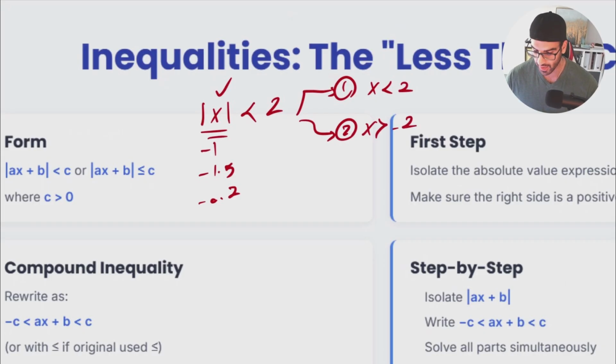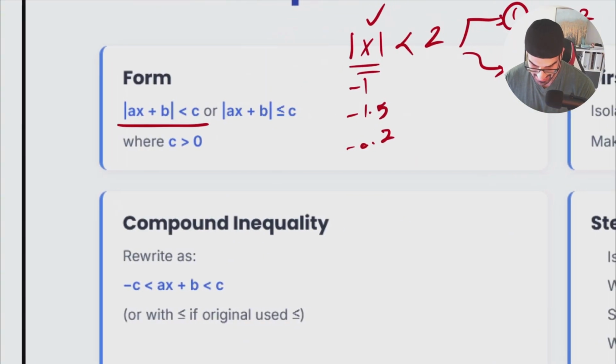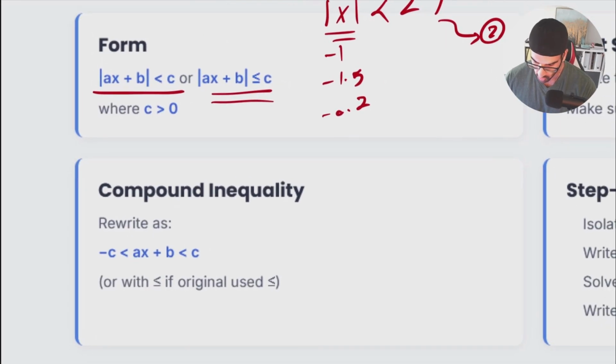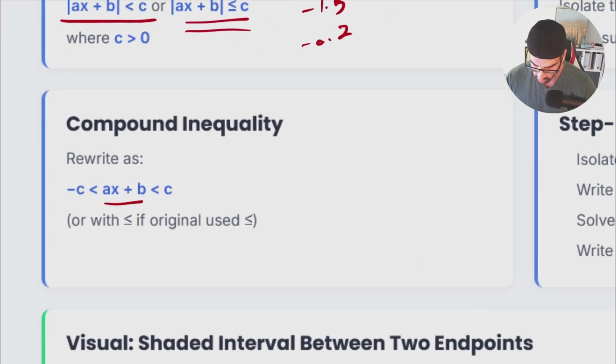That's why when you have something in the question like this, the absolute value of x plus b is less than c, whatever number you have on the other side, or less than or equal to c, you should consider two things: that the expression inside the absolute value is positive, and that the expression inside the absolute value is negative. So my x plus b at one point should be smaller than c and bigger than negative c.